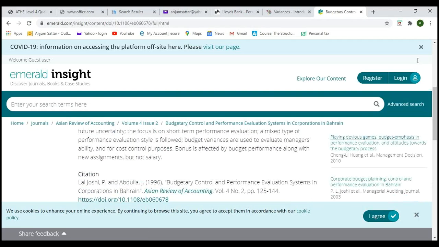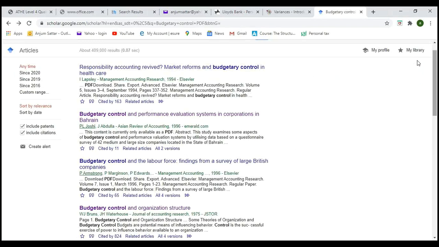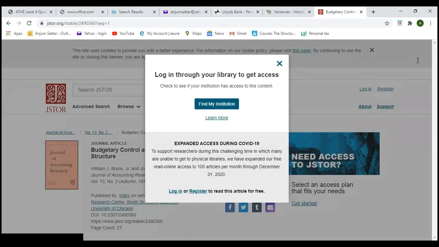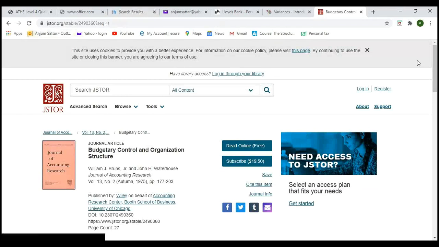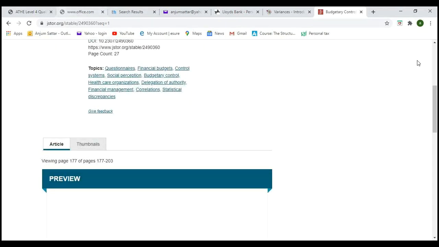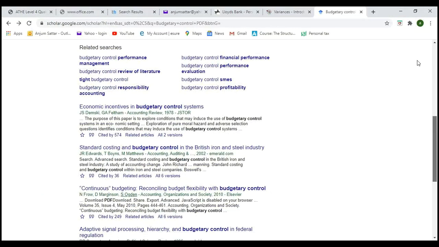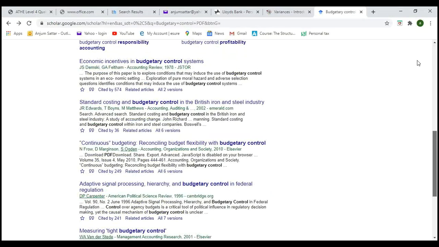That gives you some good words to find for the journals. Budget and organization performance, that seems good. Look, this is one of the books, and articles too. Of course, we're not looking for the paid ones.